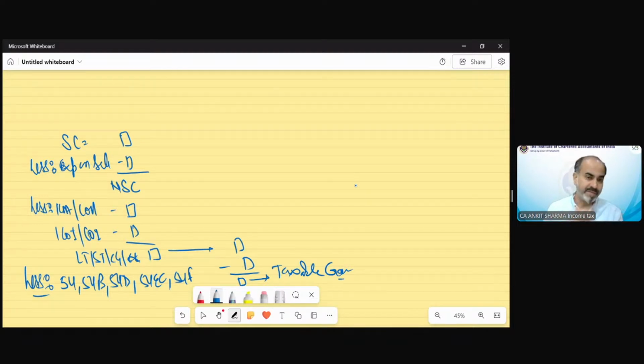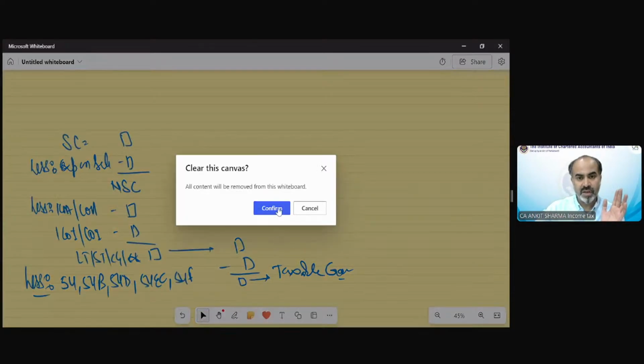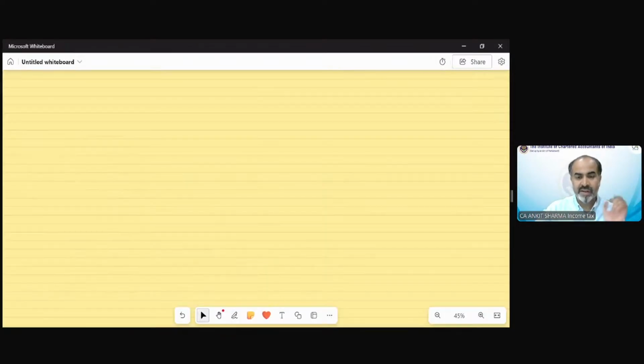So these 5 exemptions we are going to discuss, and these are very, very important from the point of view of your examination. As I told you, in my opinion, the question of capital gain is definitely going to include these exemptions. So one by one, we are going to discuss these exemptions. Just stay with me. We will discuss each and everything in detail.